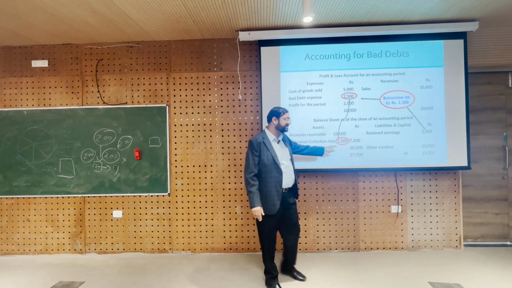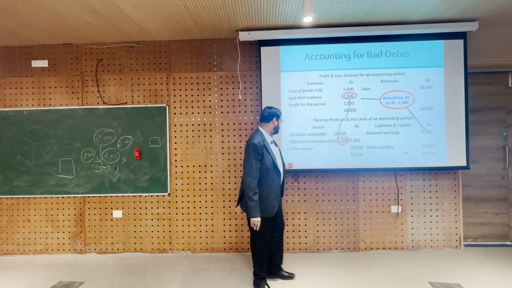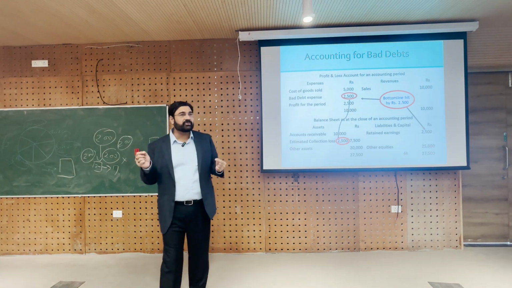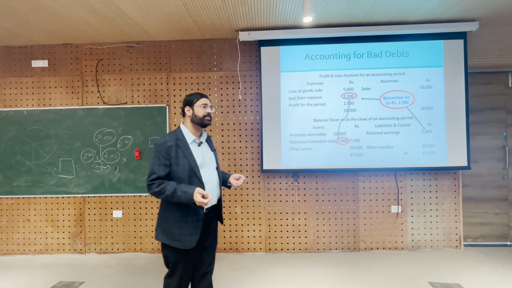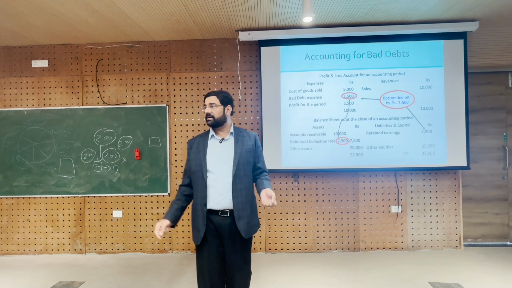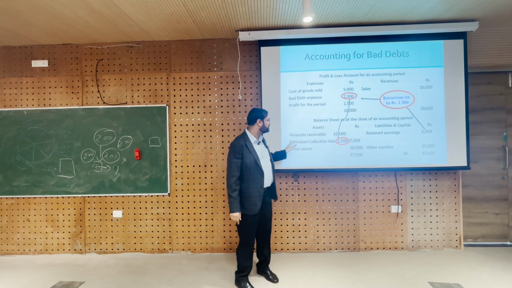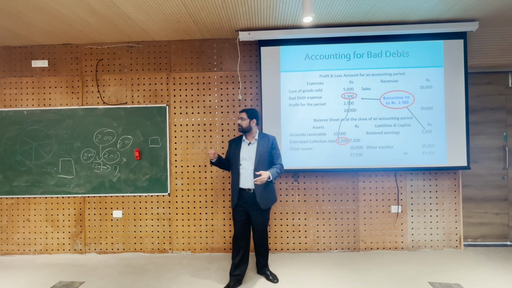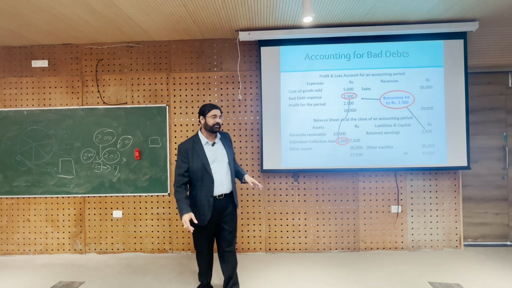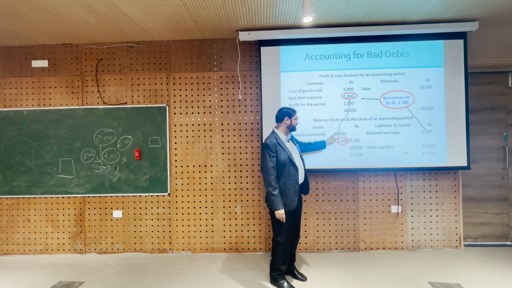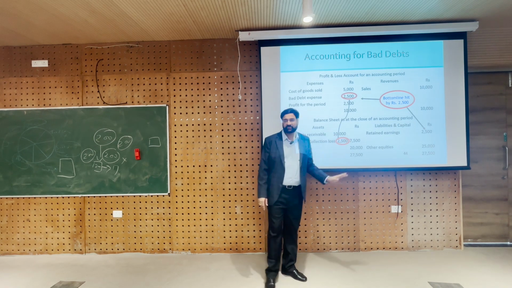Other assets, cash, are still at 20,000, and accounts receivable, which was earlier at 10,000, right? Accounts receivable, our debtors, were supposed to pay us earlier how much? 10,000. But after this bad debt, we make it collection loss, or you can call it estimated collection loss, or provision for bad debts, or bad debts is 2,500. So now we will only get 10,000 minus 2,500, which is 7,500.